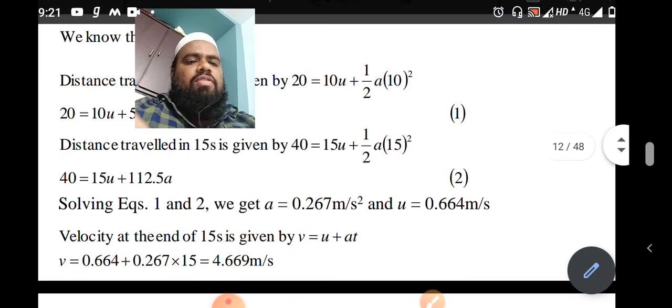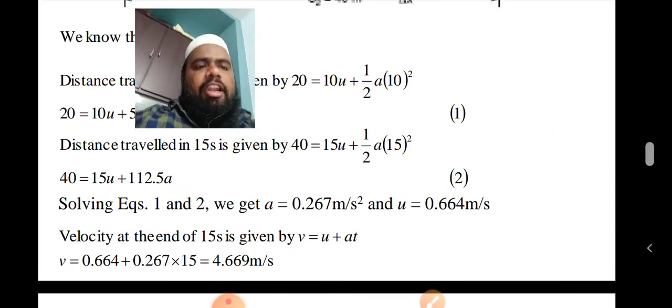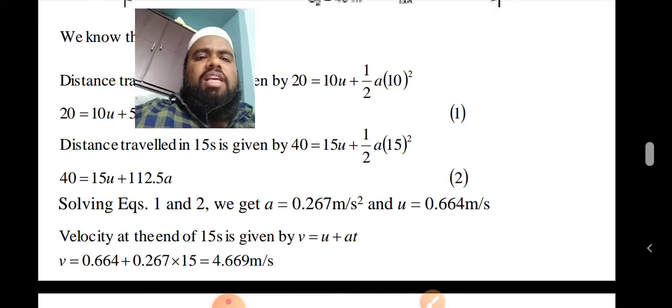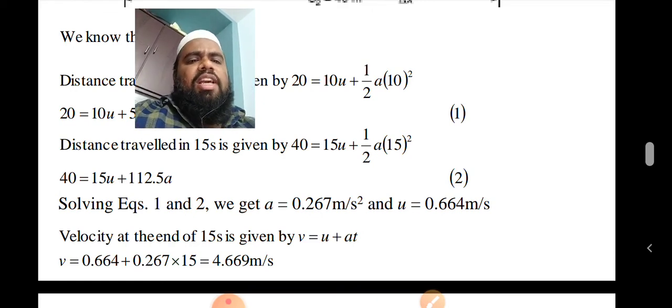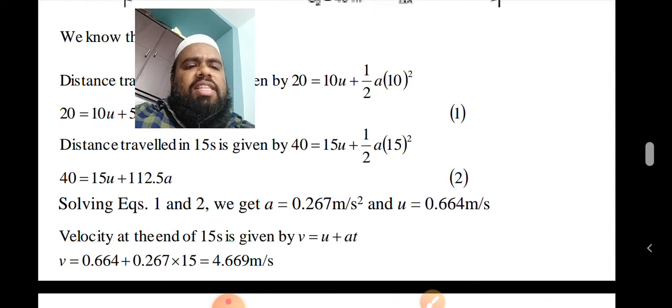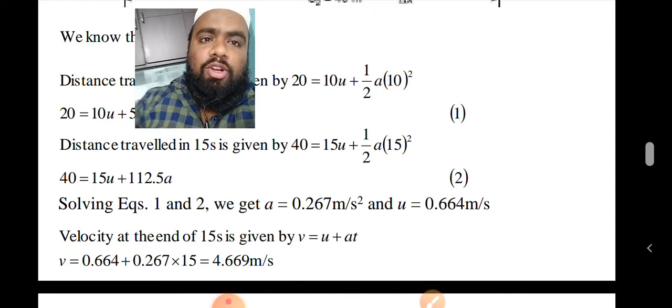So after solving the equations, you will get acceleration equal to 0.267 meter per second square and u equal to 0.664 meter per second. Velocity at the end of the 15 seconds is given by v is equal to u plus at. Simple formula: substitute all the values in v is equal to u plus at, then you will get the final answer, 4.669 meter per second. That's easy, what I told you previously.